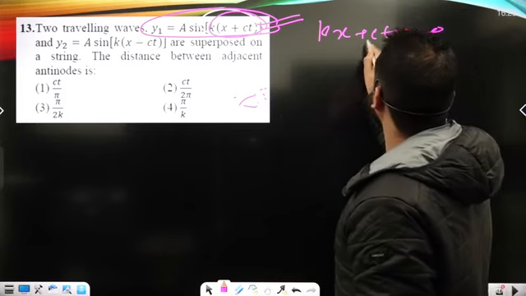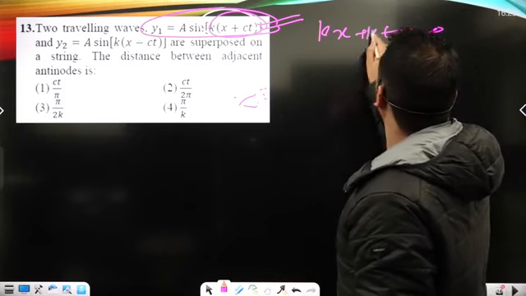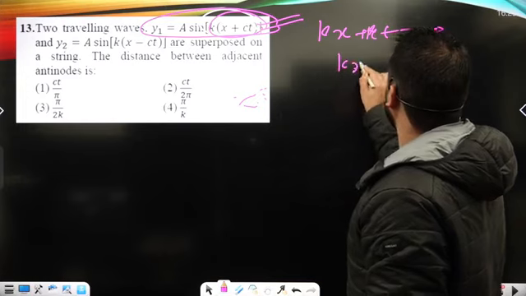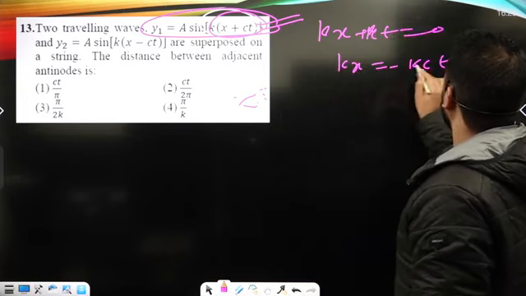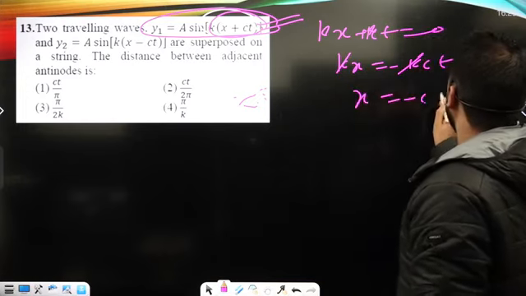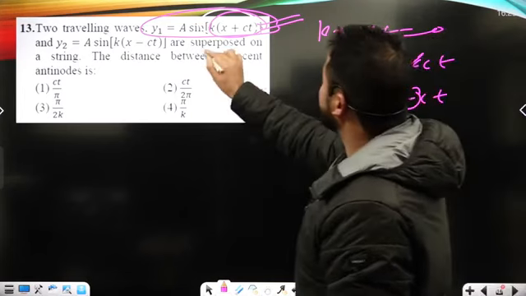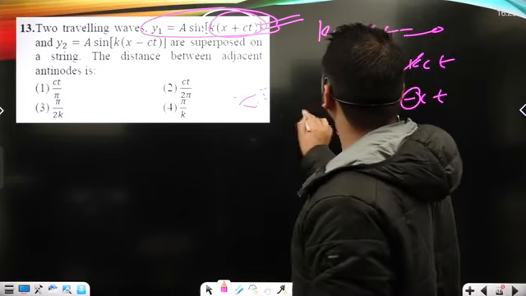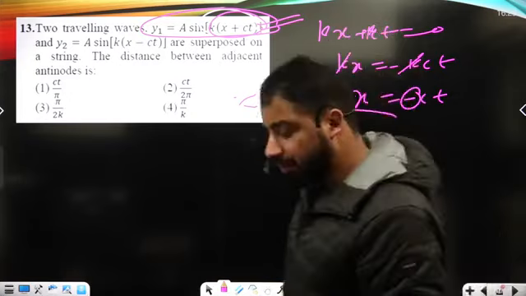So here kx will be equal to minus kct, so x is minus ct, negative, which means the displacement y1 must be the left traveling wave, okay?